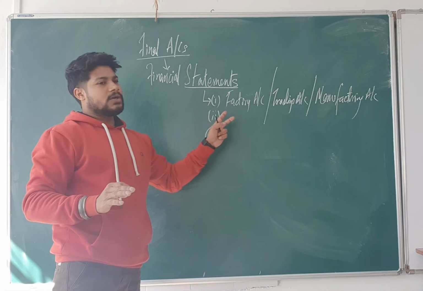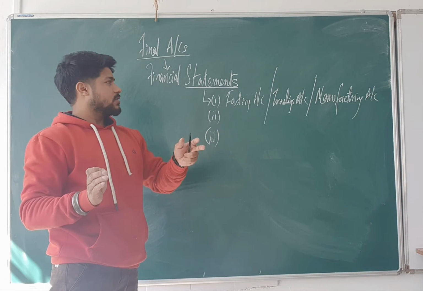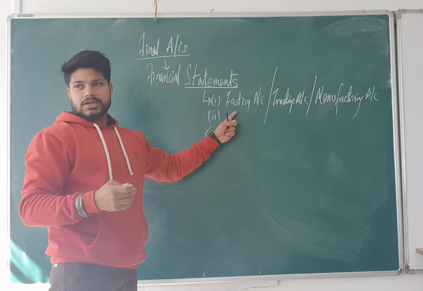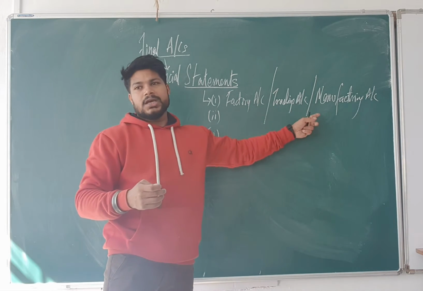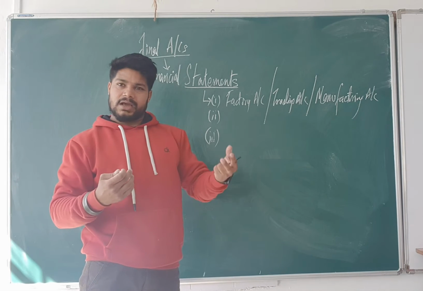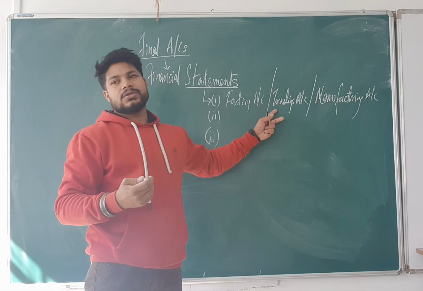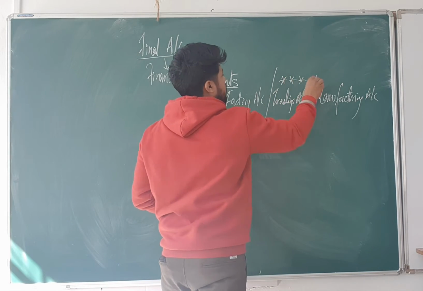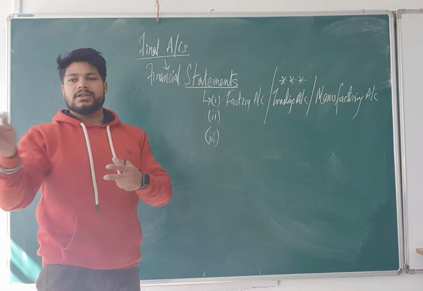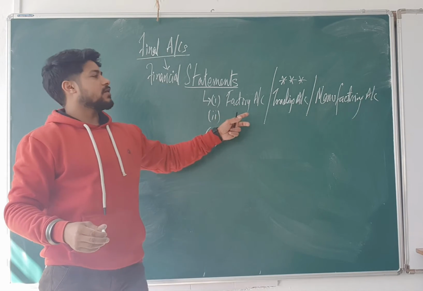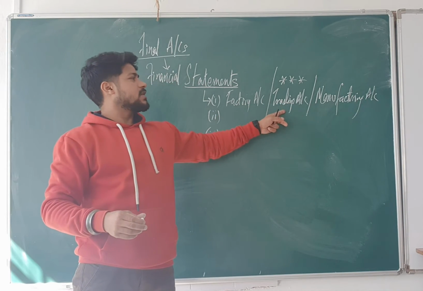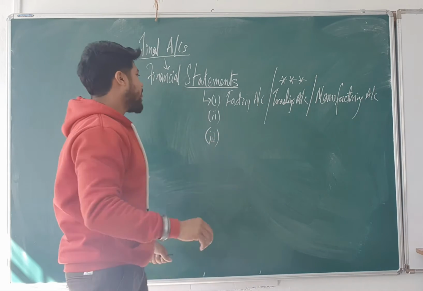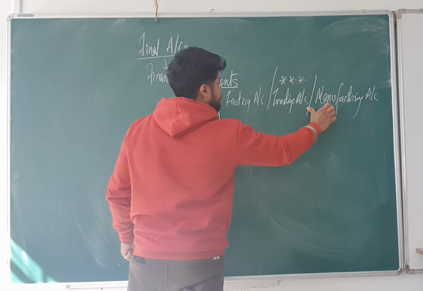So what we will do, some items will be given to us. Accordingly, we will find out, is it belonging to factory? Is it belonging to manufacturing? Is it belonging to buying raw materials, selling out? Then yes, it will go to the trading account. The main name which you will see, the famous name in all the books, you will not see factory account, you will not see manufacturing account. Basically, they will write trading account.